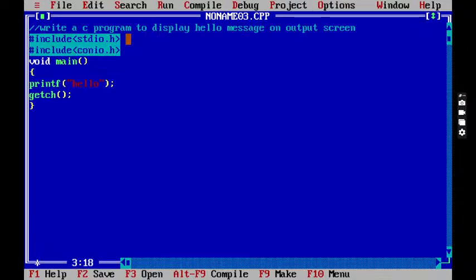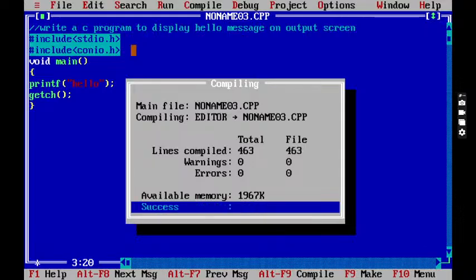Why am I writing include conio.h? Because getch is also a program, but this program is not created by you. This program is created by the language author, and he stored this concept in conio.h. Now, once you write any program, or make even a single correction, every time you have to compile the program. Again, I'm compiling the program.